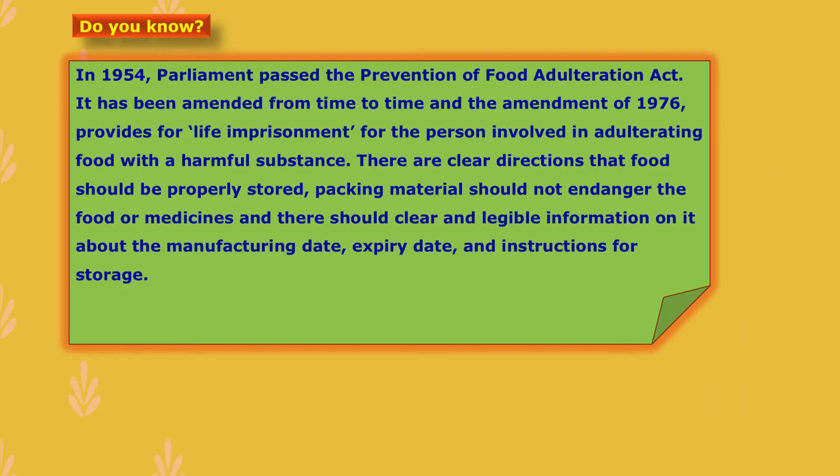In 1954, Parliament passed the Prevention of Food Adulteration Act. Through the Parliament, there was a passing of this Act in 1954. From time to time it was amended, and the amendment of 1976 provides life imprisonment for a person involved in adulterating food with a harmful substance. So those who are adulterating food face punishment like life imprisonment.